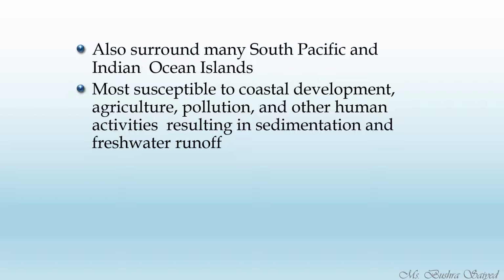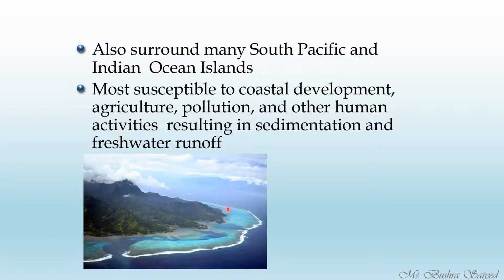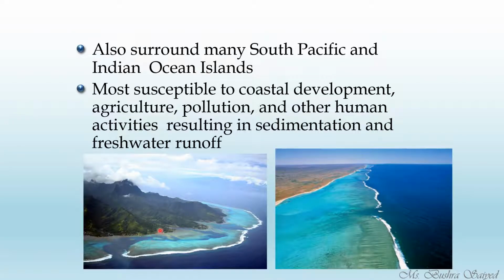Since it is very close to the island or the land, they are very susceptible to coastal development, agriculture, like we perform agriculture there, pollution, the chances of pollution are higher in that region, and other different human activities which cause sedimentation and freshwater runoff, thereby destroying the diversity of coral reef. So this is also one of the fringing reef. See, this is the land, this is the sea, this is your continental shelf with the coral reef.